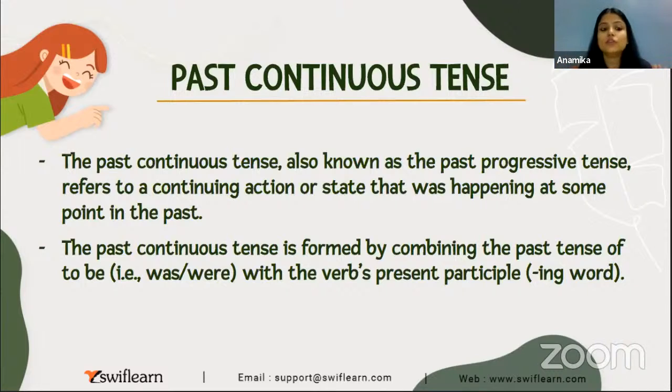ओके, so the past continuous tense is formed by combining the past tense of to be, again the verb of being, that is was, were. Yes, present tense में हम क्या present continuous में क्या कर रहे थे, is, am, are, we were using is, am, are, but in the past tense of to be it is was, were, with the verb's present participle. Then what we will do, again we will add ing to it. Yes, clear?